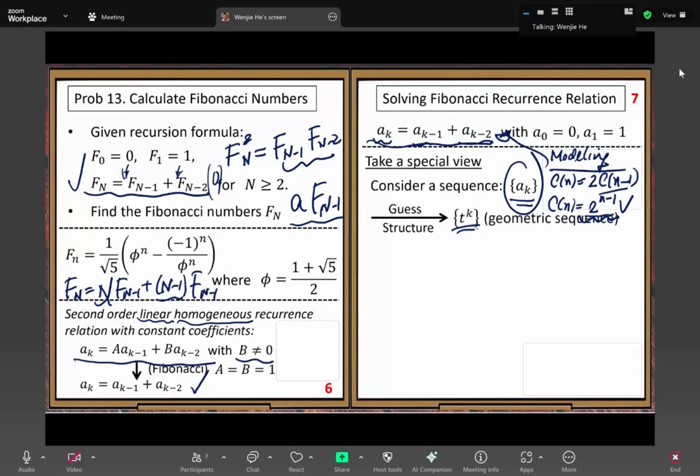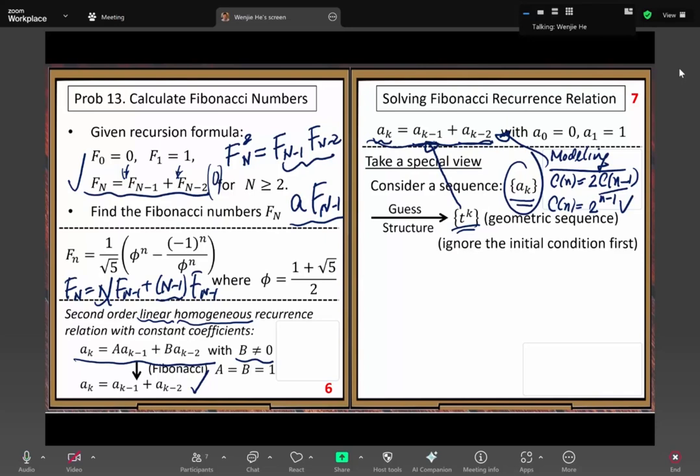All right, so this we call the geometric sequence. Now, we want to see if this model can be used to solve the second order recurrence relation well. So let's try it. Nothing to lose.